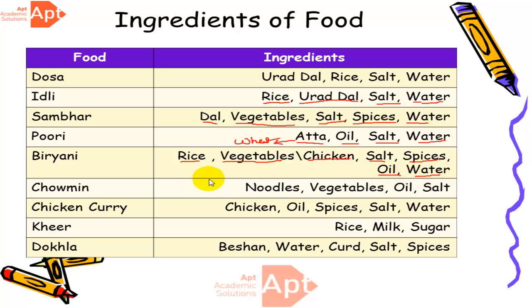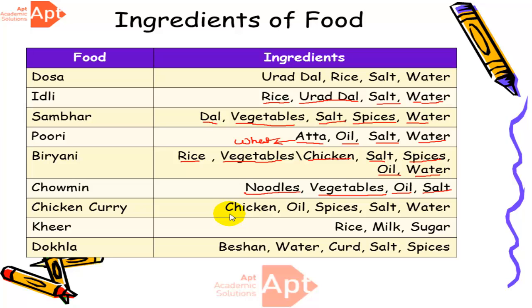These are the ingredients we need to prepare a biryani. Similarly chow mein, right? Chow mein is a Chinese dish. We need ingredients like noodles, different kinds of green vegetables, oil and salt to prepare a dish known as chow mein.